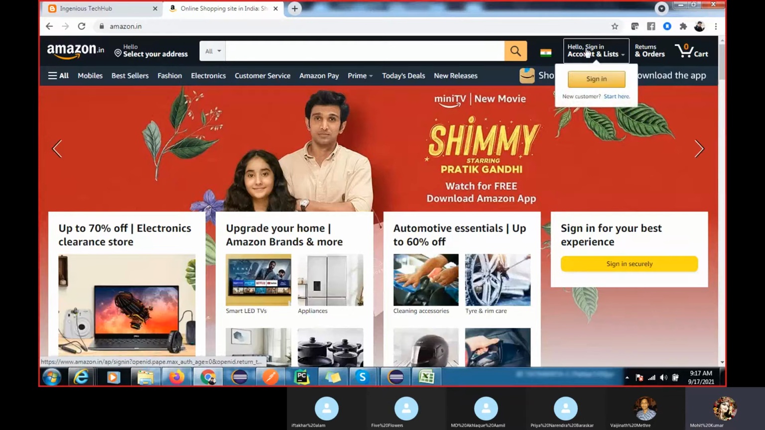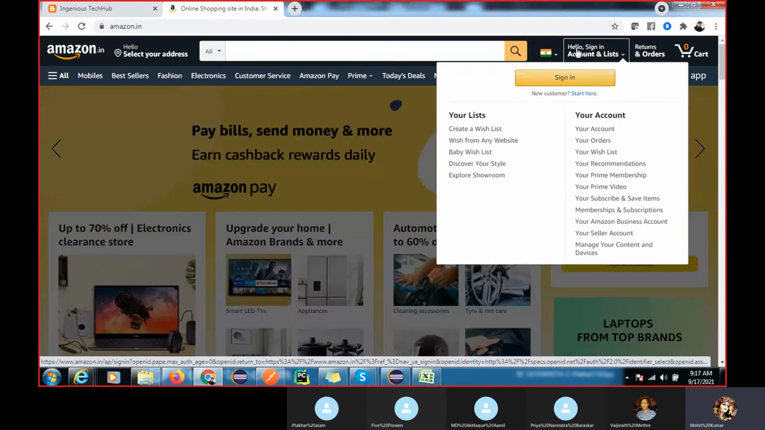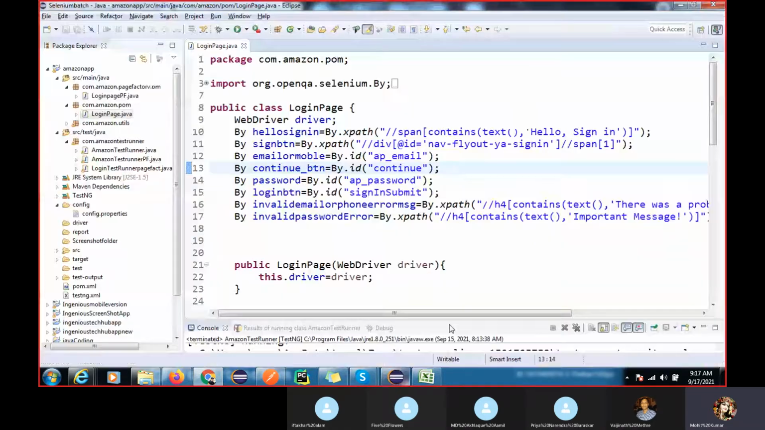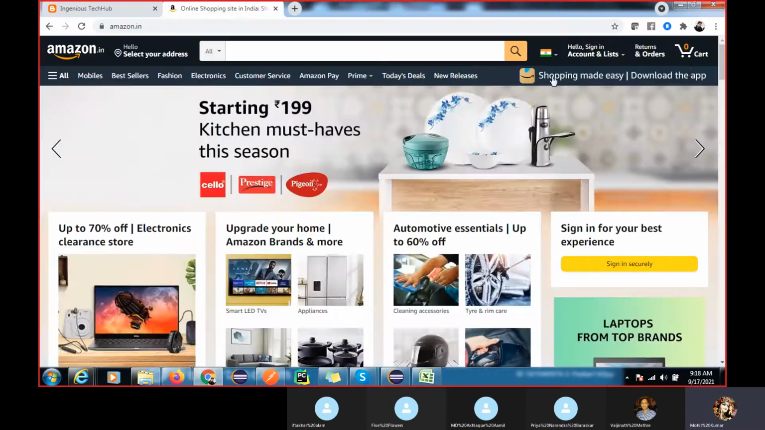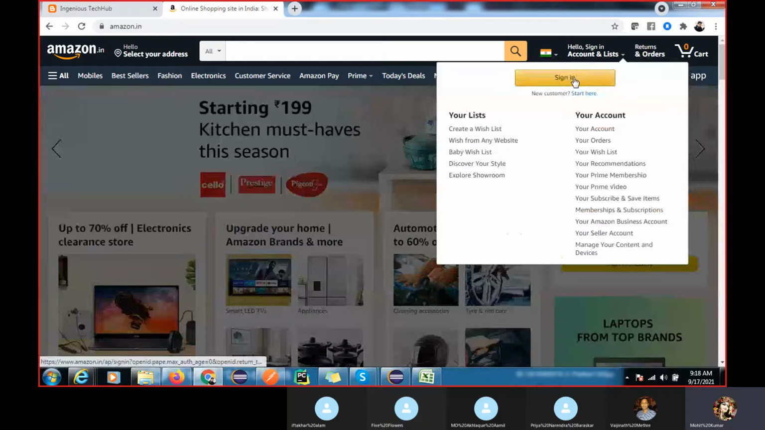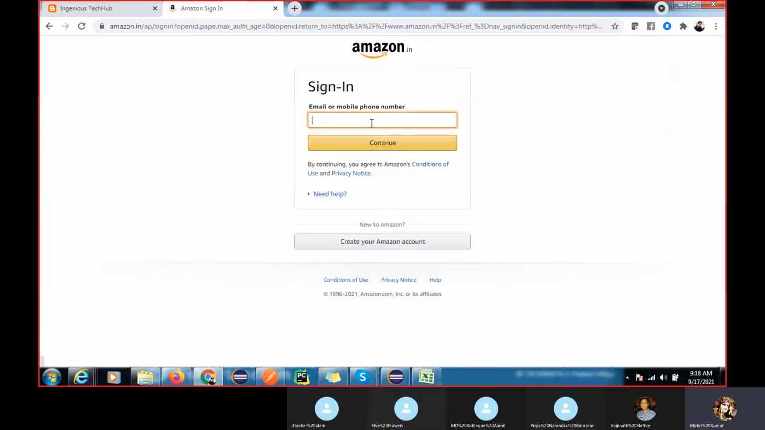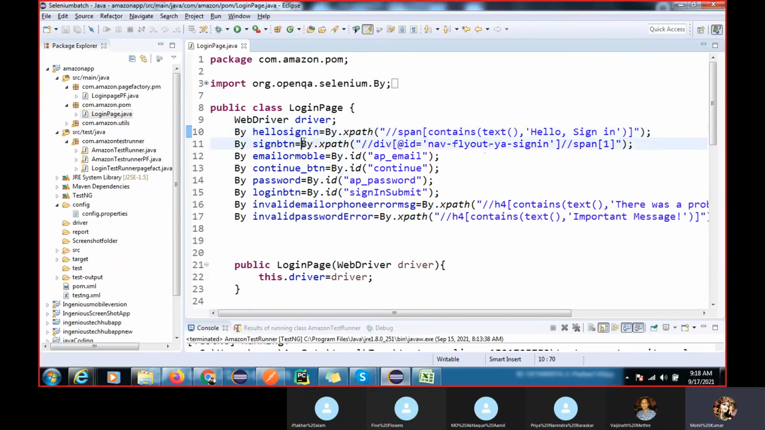This is the functionality we are doing: mouse over. So first, each element you have to find. You can see I am finding hello sign in, and you have to follow the naming convention properly. Hello sign in, then giving the XPath for that. Again, sign in button. So this is the first. Second, you have to find this element for sign in button. So you can see we have the sign in button element.